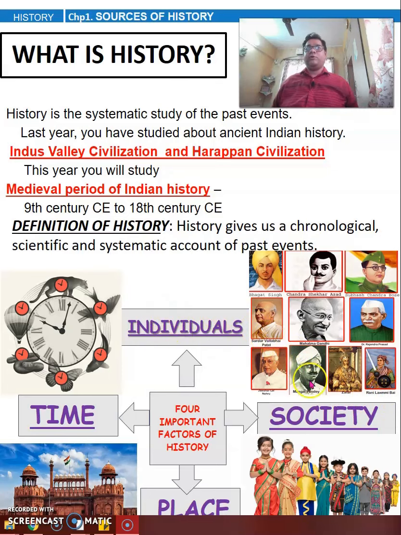Next one, we will learn about the society. How the society has developed. What are the changes that happened in the society, reforms, cultures of society, traditions, right? Third one is the places of history, where there are the historical monuments, forts, samadhis, virgalas, museums, caves. All this will come in places.